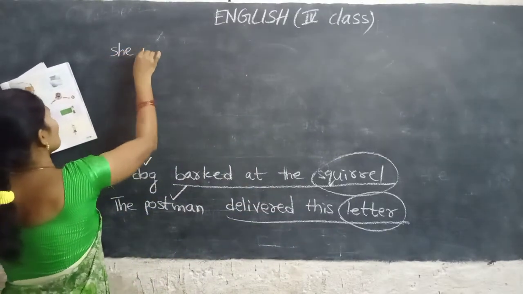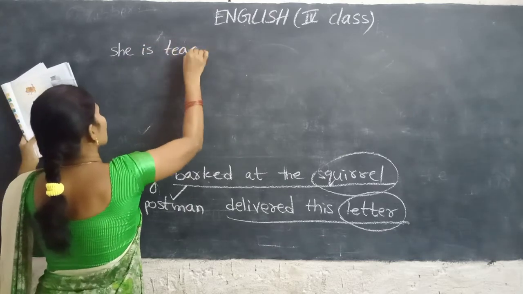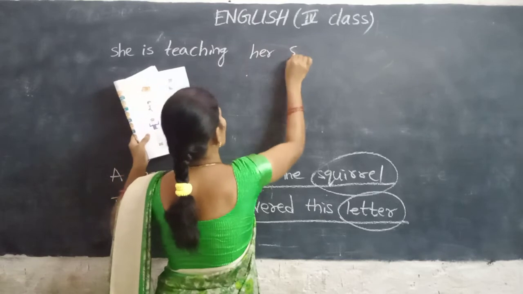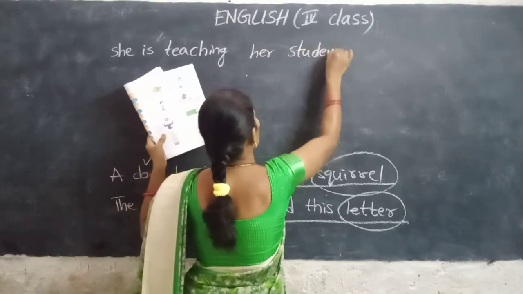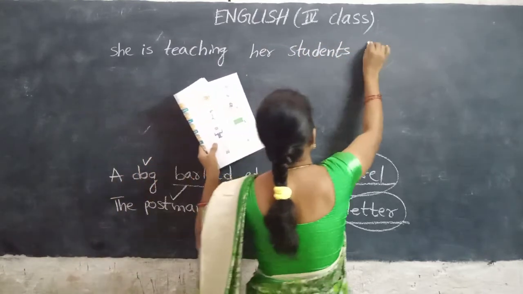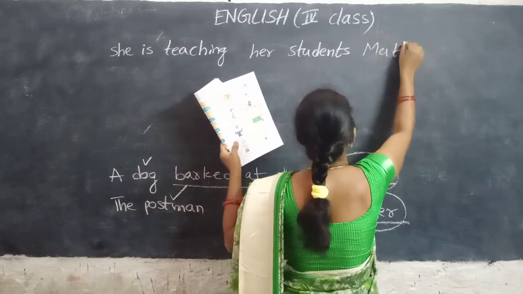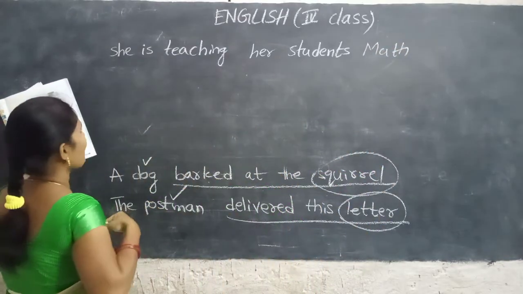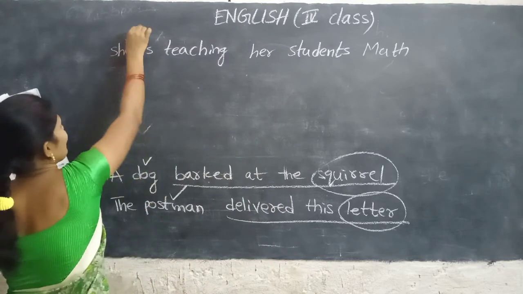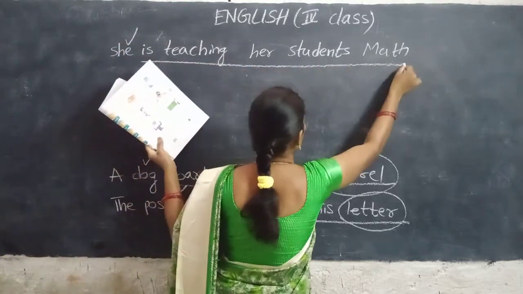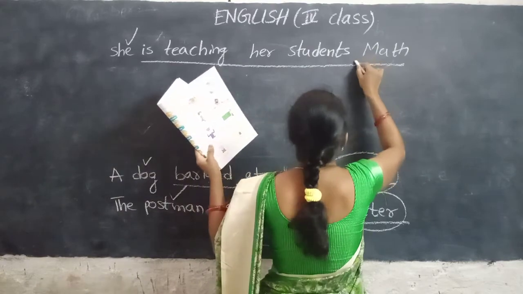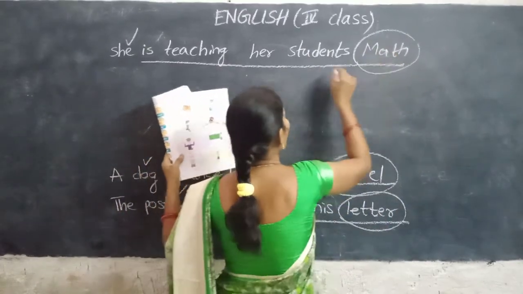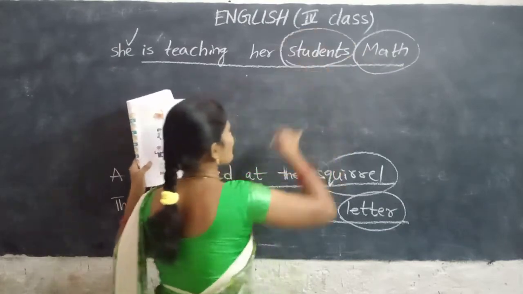She is teaching her students math. Math means mathematics. She is the subject. The rest is the predicate. Math is the object, and students is also an object.